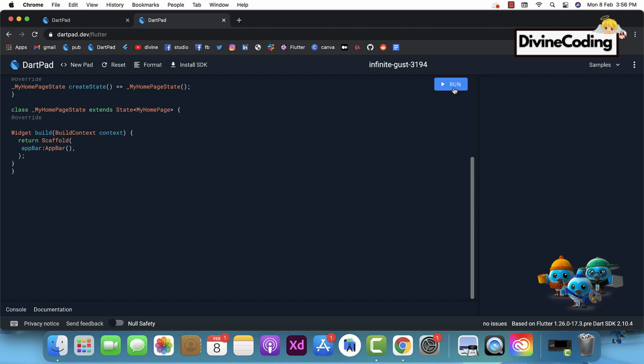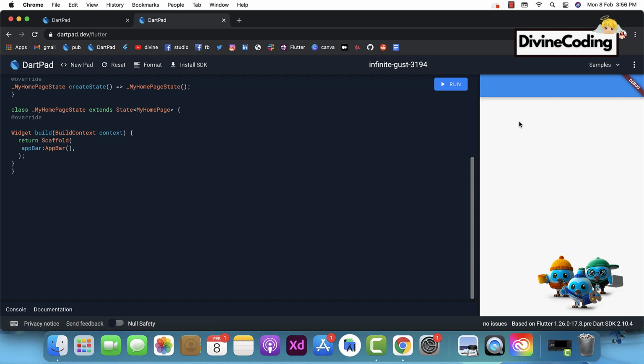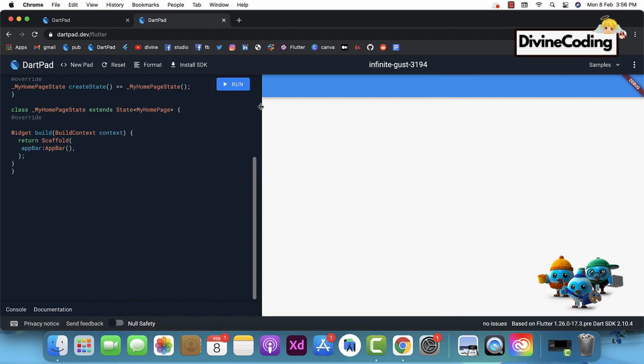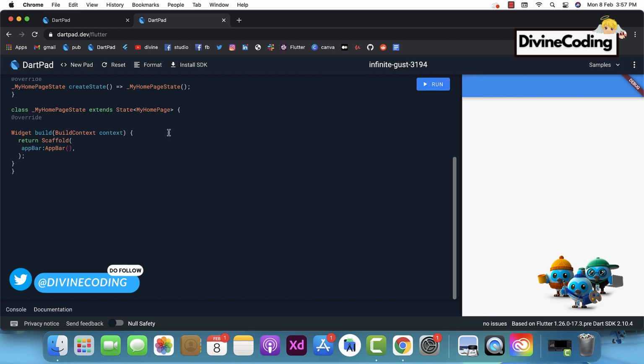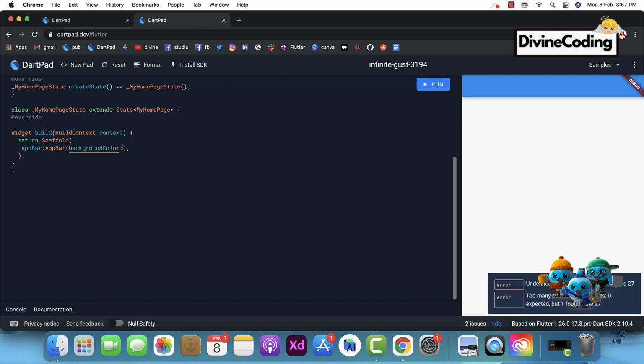As soon as I hit the run button, you can see the app bar painted on the screen. So here you can see a responsive app bar over here. Let's take for instance, you want to change its background color. Then you can simply type background color. And now let's change it to red.